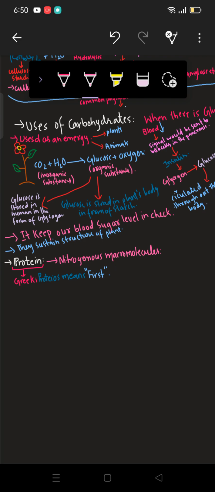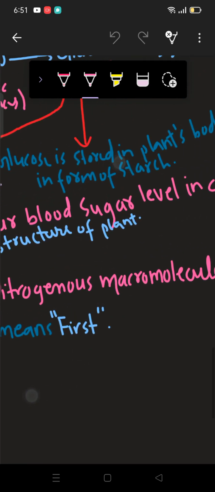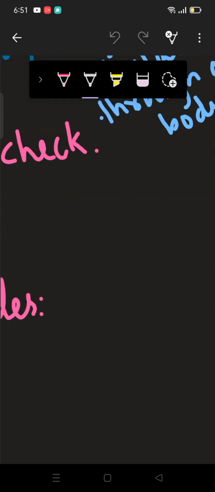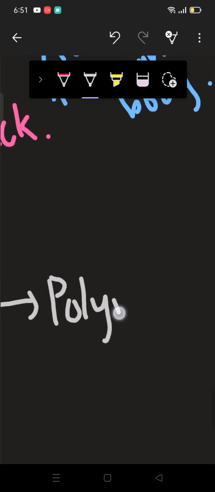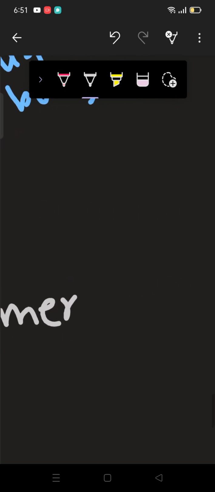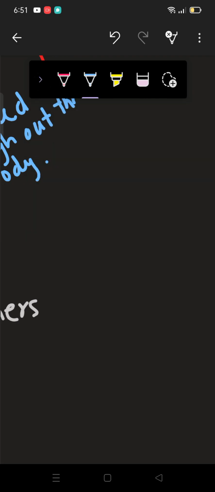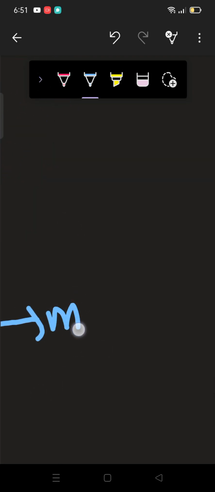Now, what proteins are made up of, we'll be talking about that. The thing which is made up of monomers, which means single units, is known as a polymer. So what are proteins? Proteins are polymers which are made from monomers.